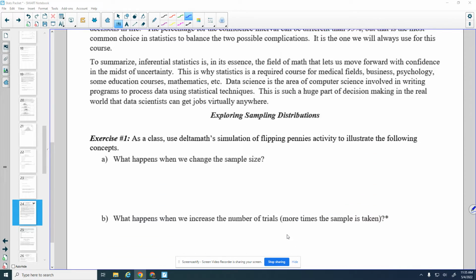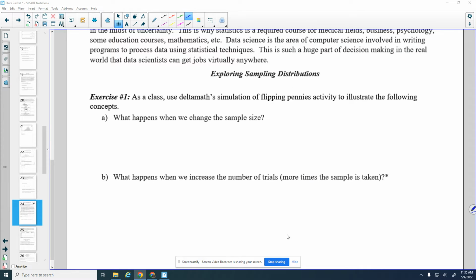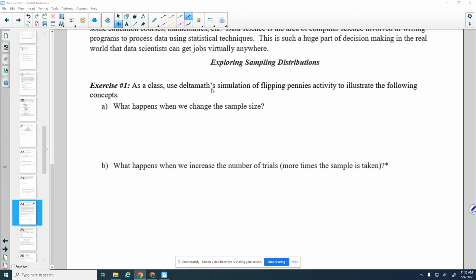So what we're going to do is we're going to play with some factors and sampling distributions on Delta Math. So this says, as a class, use Delta Math simulation of flipping pennies activity to illustrate the following concepts. And I'm actually going to add some to this before we look at it. So what happens when we change the sample size? So we're going to do two things. We're going to do 100 samples